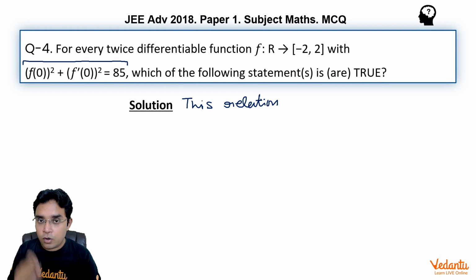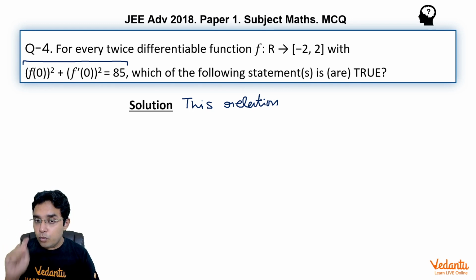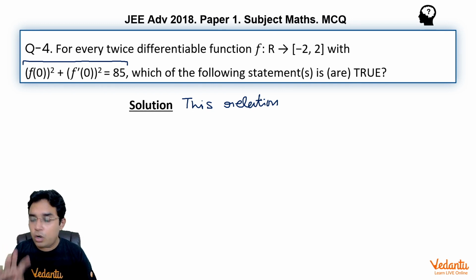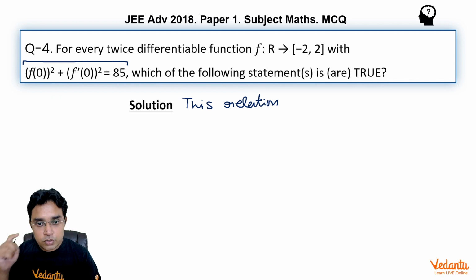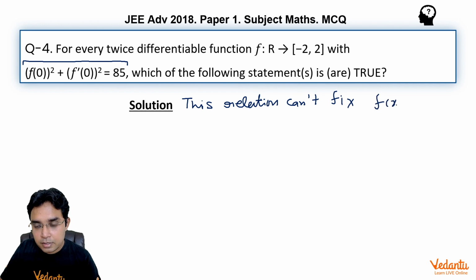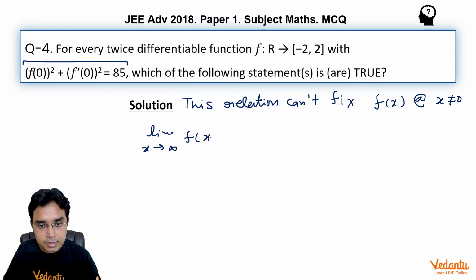Even if f(0) is fixed, f'(0) is fixed and the function is twice differentiable, we have infinite paths to move my function from x = 0 to another value of x. So this relation cannot fix f(x) at x not equal to 0. So saying the limit of f(x) as x approaches infinity is equal to 1 is not true.